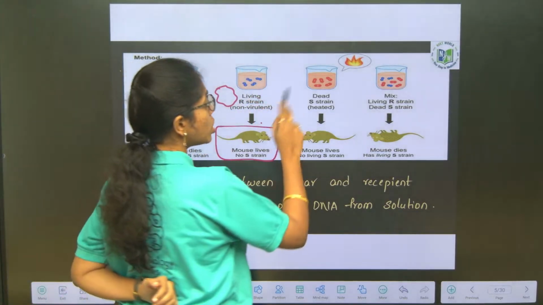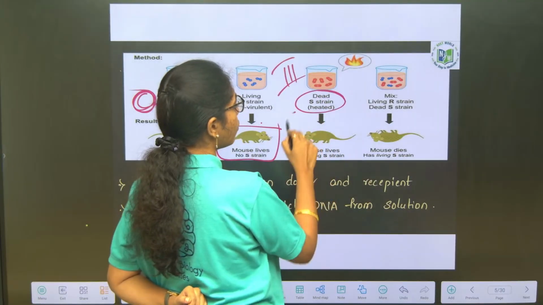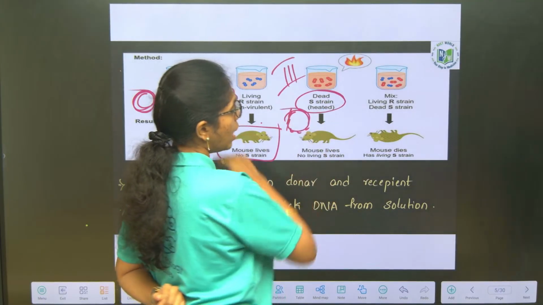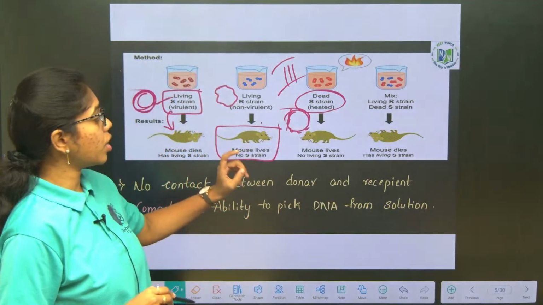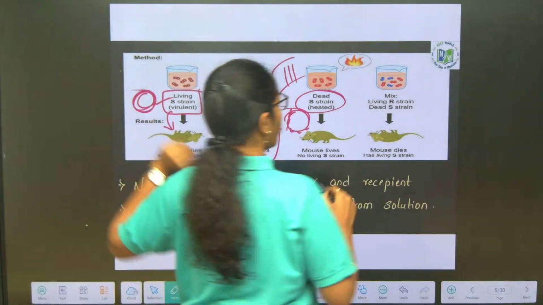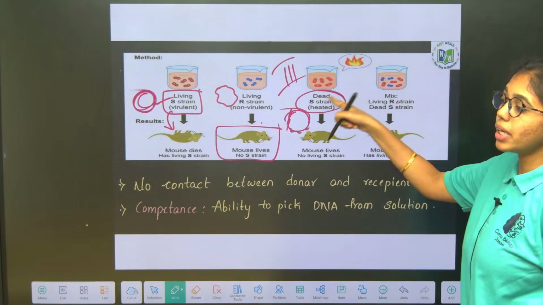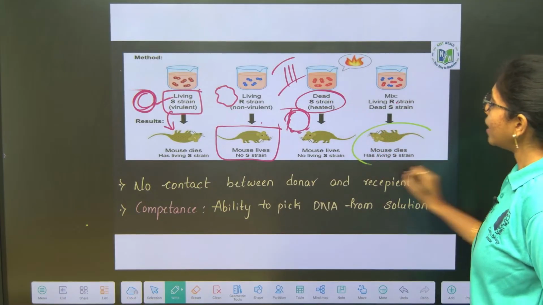Next, in the third round, the S strain is heat killed, where the wall layer is denatured. The heat-killed S strain is injected into the mice, and the mice will remain surviving. And in the fourth round, living R strain is mixed with heat-killed S strain, and the mice die.